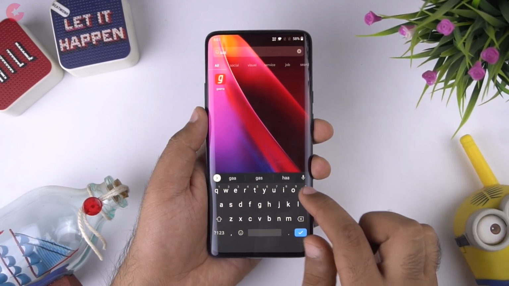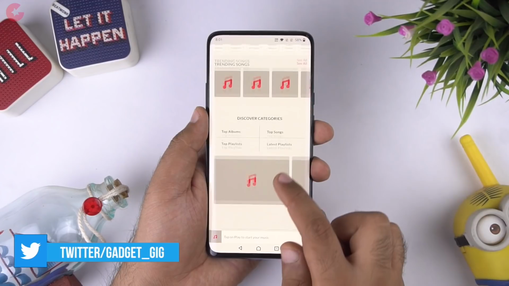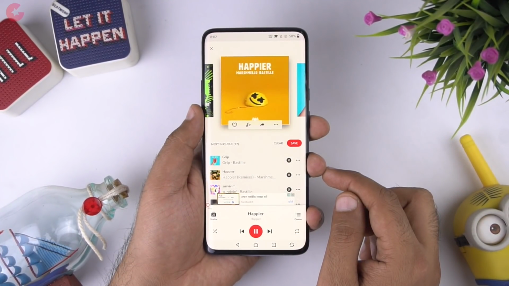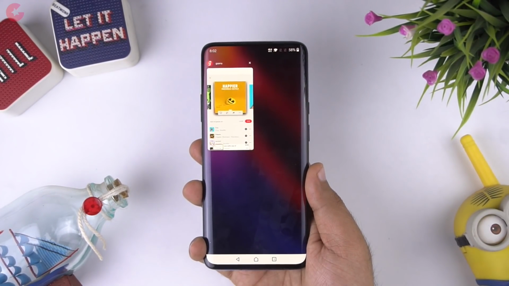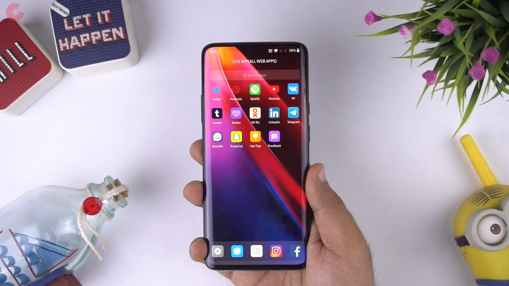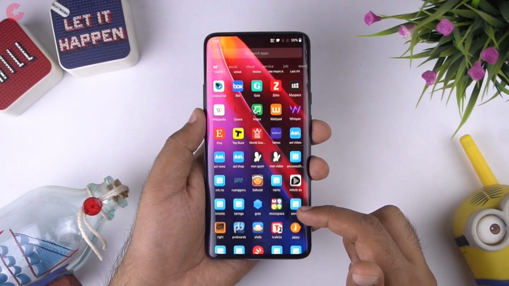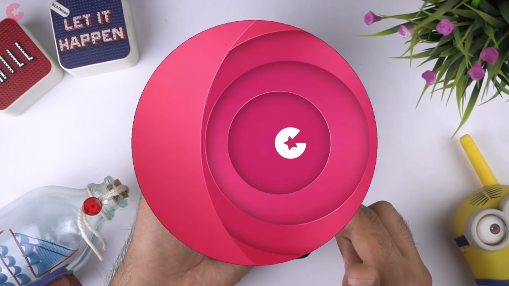Let me give you an example. I use mainly Amazon Music for songs, but if I want to access, let's say, Gaana app, now instead of installing the app, I can come over here and start using it straight away. The app also has an inbuilt switcher and the UI is very good. Overall, if you want to use an app without installing it on your phone, or if you want to have 2 accounts of WhatsApp or Facebook on your phone, then definitely check out this one.